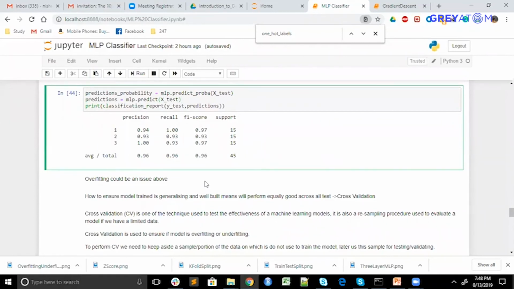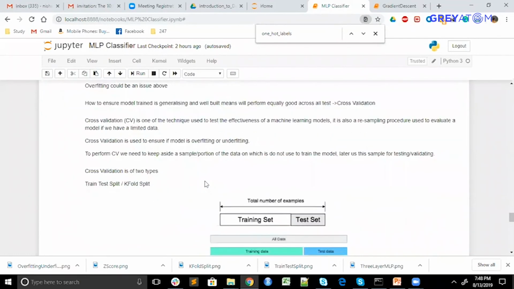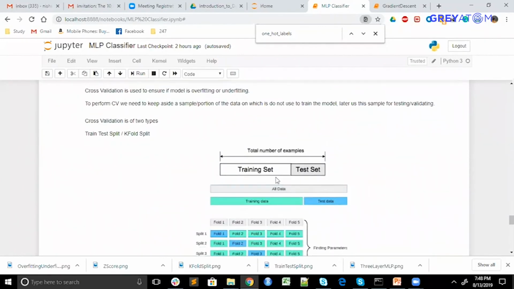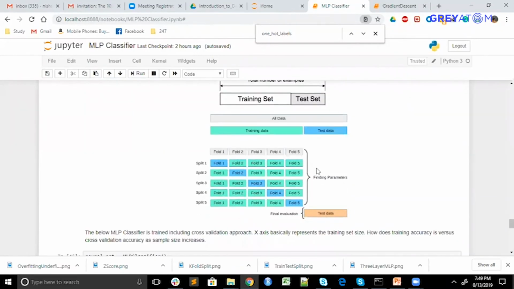So there is one more important concept remaining, which is overfitting. Why do we divide into these data sets like train and test? Consider this test as a validation data set only. There is one way of division like this. This is the whole data which we have got. We divide it into two parts, train and validation. You train on this part and see how your model is performing here. There is one more type of validation called k-fold cross validation.